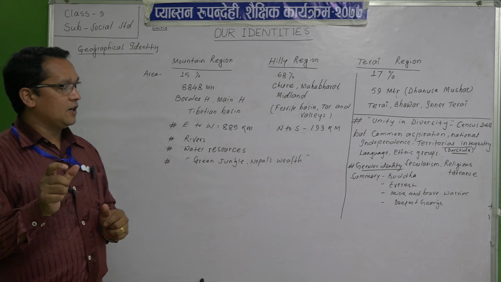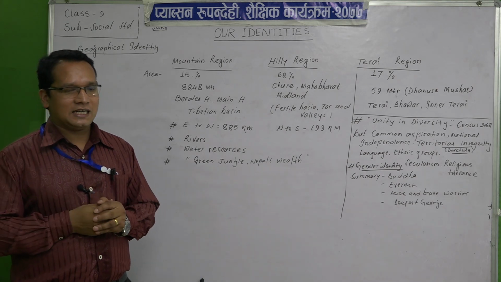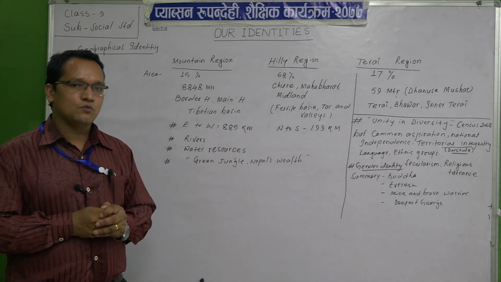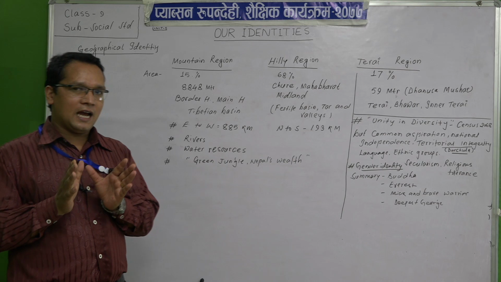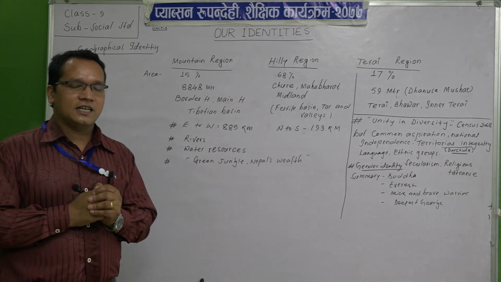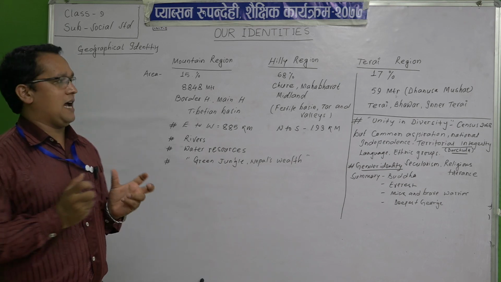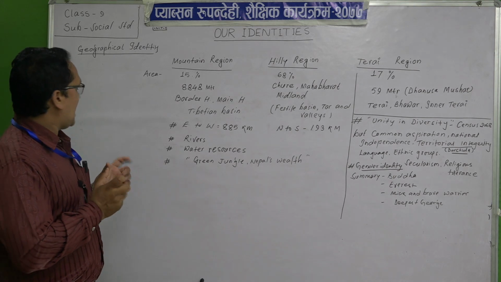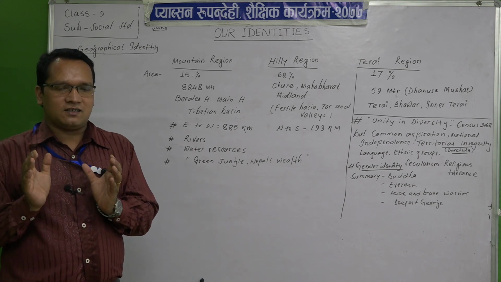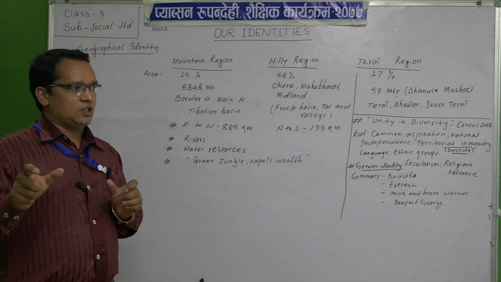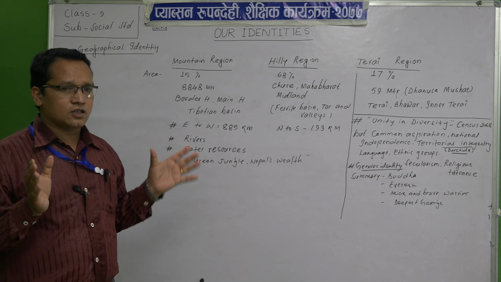Again I am repeating that: 59 meters from sea level, located in Dhanusa district at the place Musahar. And we also have 8,848 meters, the highest peak of the world. It is our great identity. Being a small country by size, we have that much low height, 59 meters, and the topmost height also.